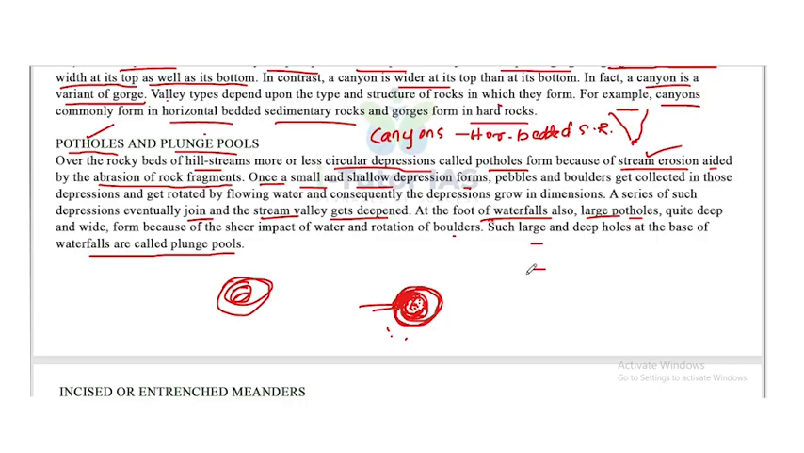Assume this as a waterfall. Okay, this is water and it falls to this area. Then what happened? At the bottom of this waterfall, due to the pressure of this water, this area may start to form holes, and these holes may be deep, and these are called plunge pools. Okay, so the plunge pools are commonly found in the areas of waterfalls. So that is the difference between potholes and plunge pools.